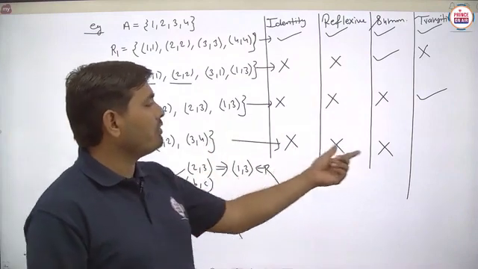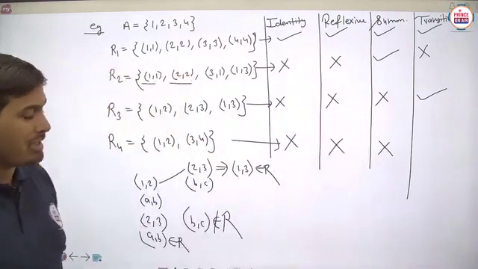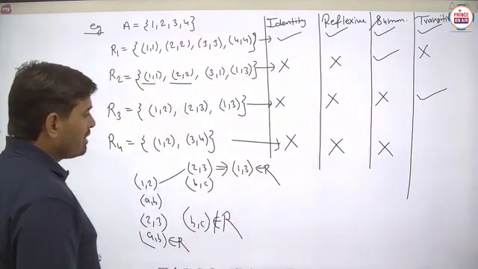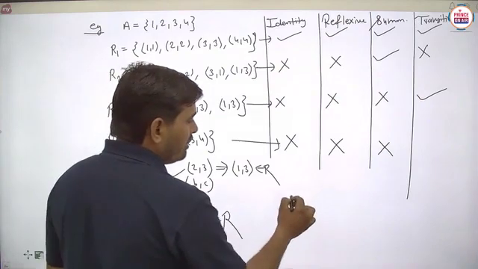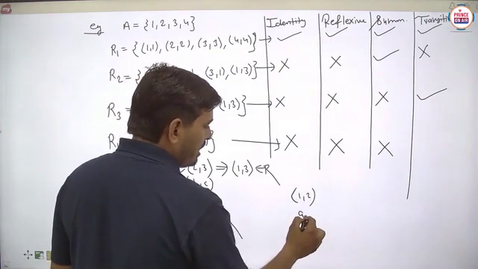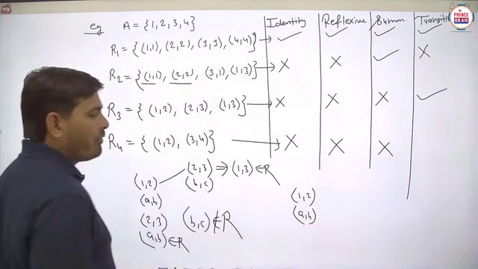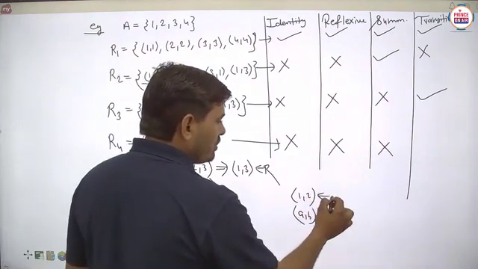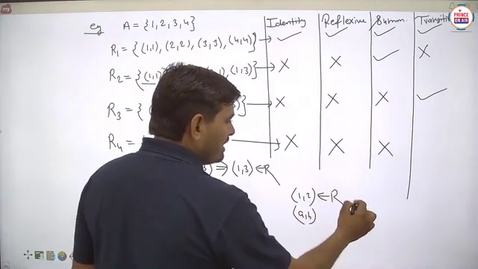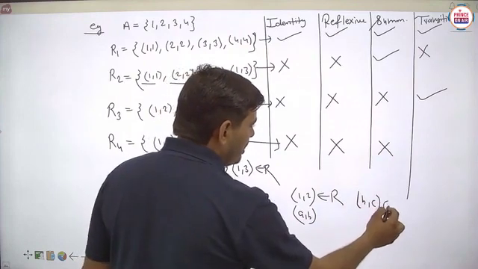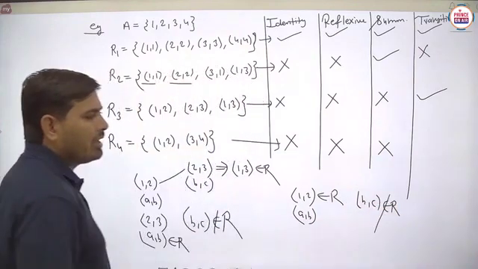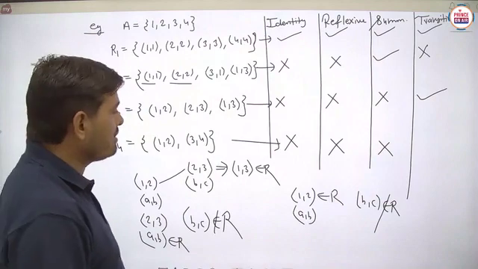Now we will check the transitive case. Suppose we take 1 comma 2 here. So 1 comma 2 is taken as AB, but no BC is to be found here. This means AB belongs to R, but BC does not belong to R. Then we will not check for AC, and in that case, students, the relation is always said to be